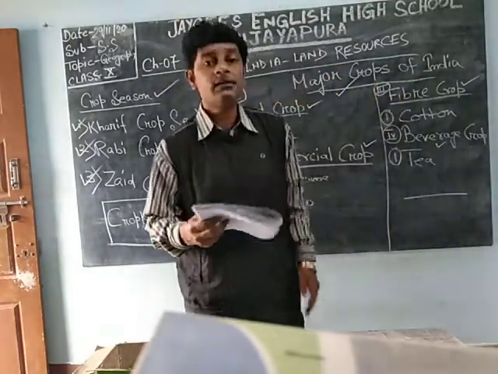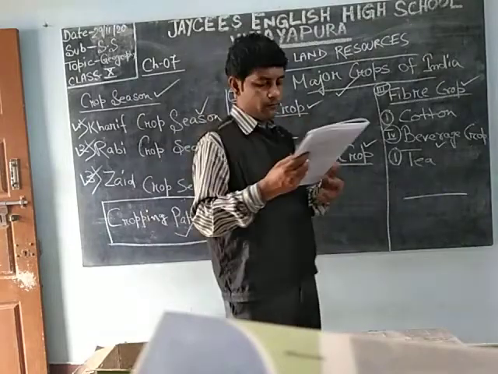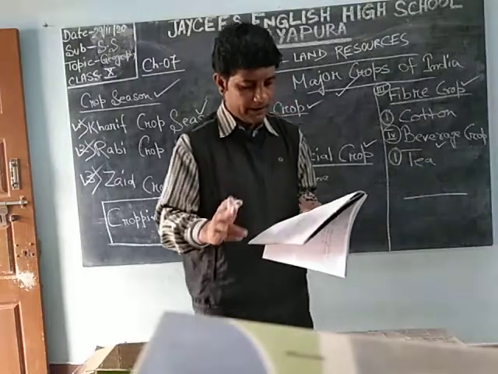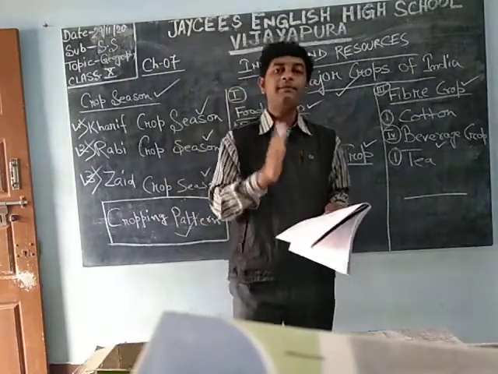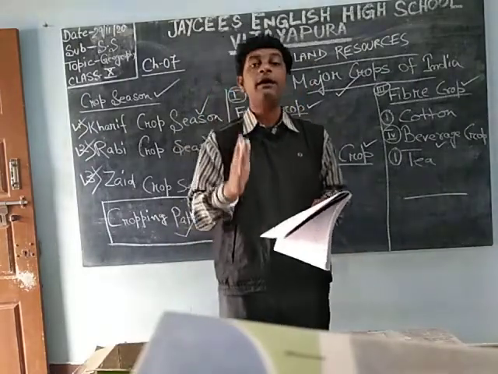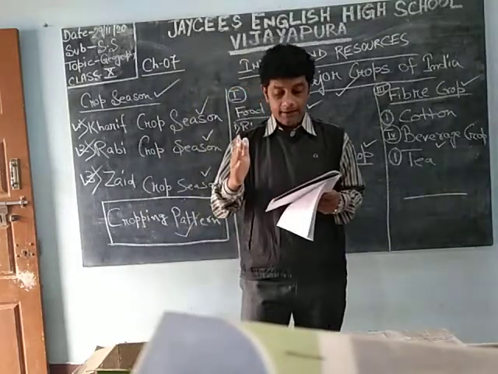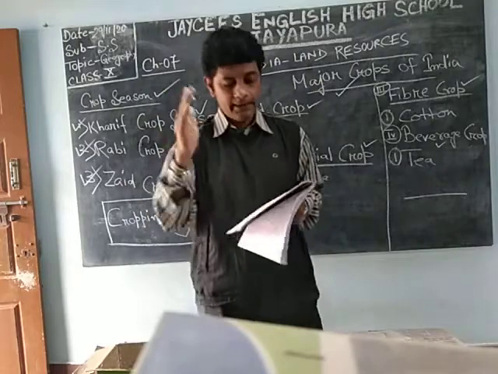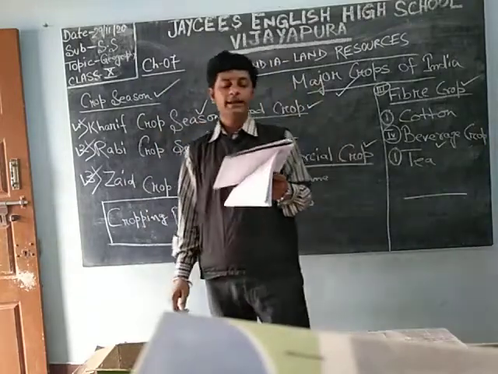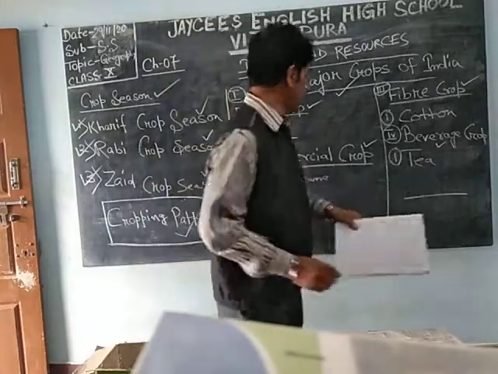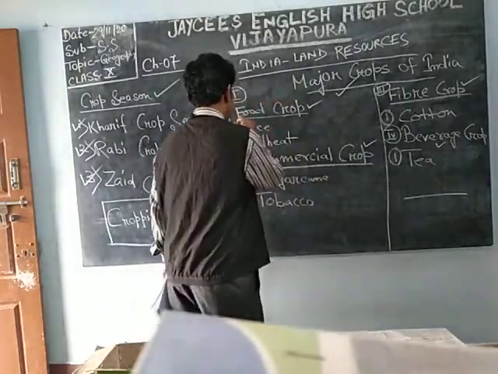Now first we will start with the food crop. What is this food crop? The crops which are grown to provide food for people are called food crops. The name itself is telling that the crop which is meant to provide food for people is known as food crop. What are the examples? Rice, wheat, jowar, pulses, etc. So we will go fast with the rice.